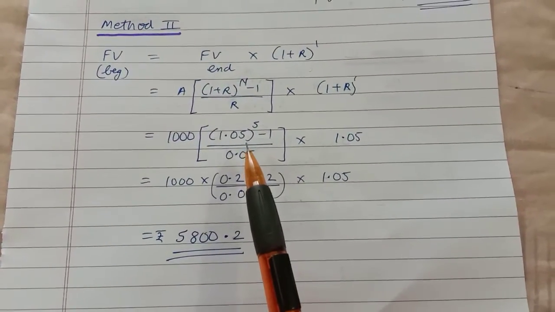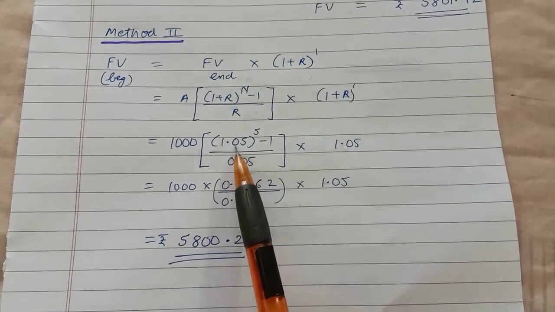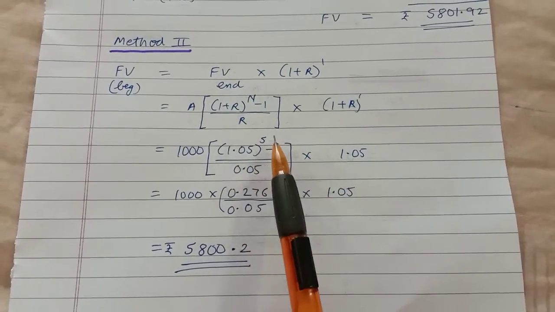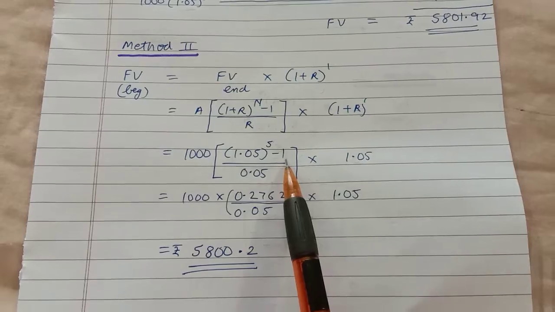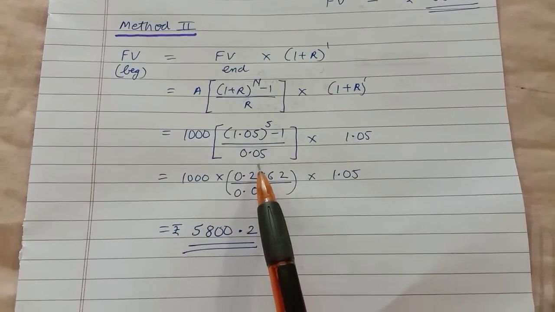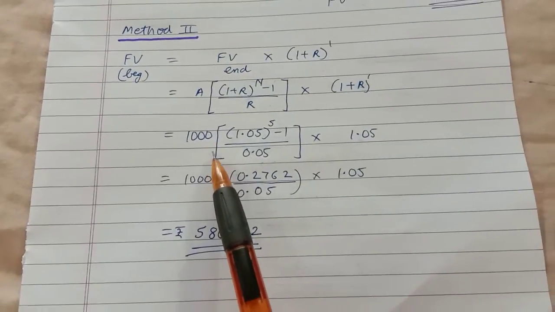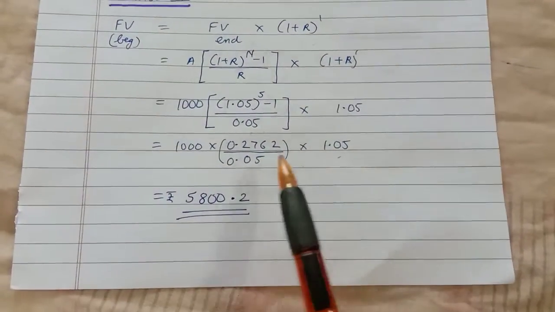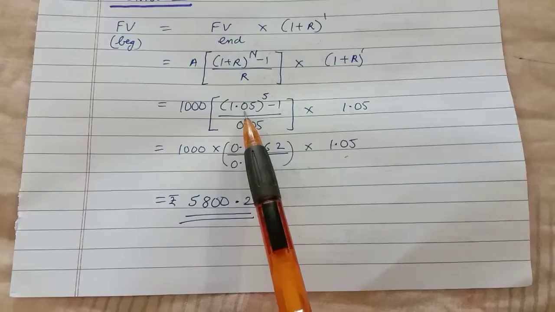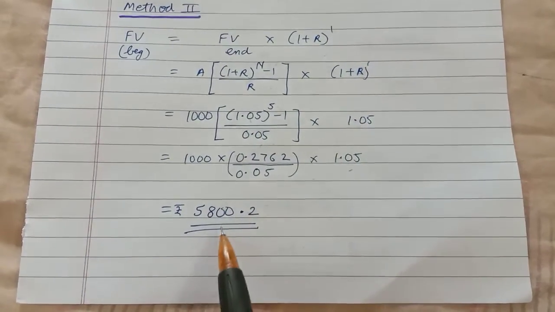This calculation we have already learned. Start from here. 1.05 raised to power 5, do it on the calculator, then minus 1 and then divide by 0.05, then multiply by 1000 and then multiply by 1.05. Start from here and then end with here. So the final answer is